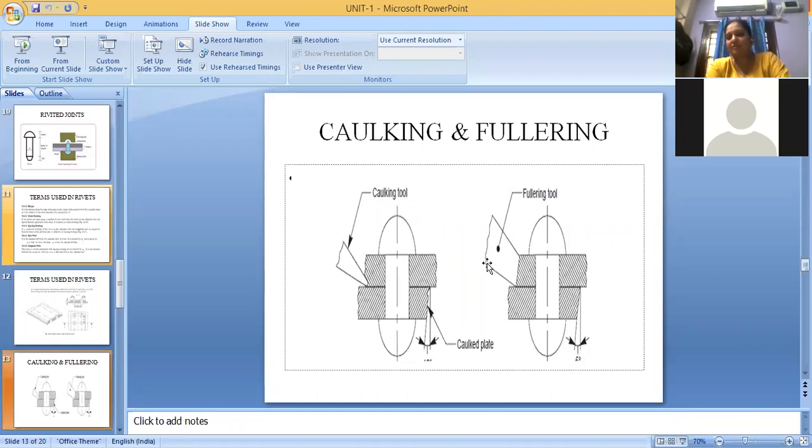Here what we do is, after finishing the riveting operation, we beat the edges of the plate so that if there is any gap between both the plates, it will get closed. The reason for this operation is, if you are making riveting for pressure vessels, the pressure will come out from these gaps. So in order to avoid this, soon after finishing the rivet, we go for caulking or fillering for closing the gaps between the rivets. This operation is mostly used in boilers.